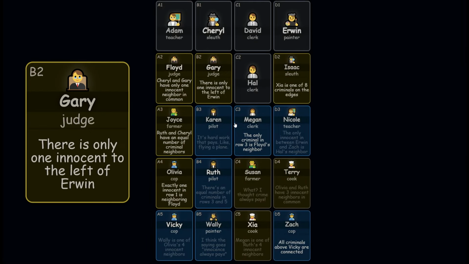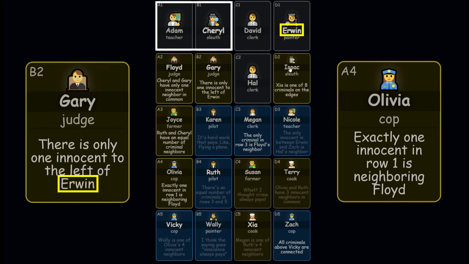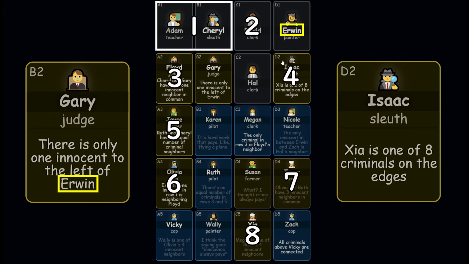Now let's look at Gary's clue. There's only 1 innocent to the left of Erwin. This also means there are 2 criminals to the left of him. We know from Olivia's clue that either Adam or Cheryl is a criminal, so David should be the other criminal. Also, now that we know where all 8 criminals on the edges are, Erwin cannot be a criminal. Otherwise, there would be 9 of them.